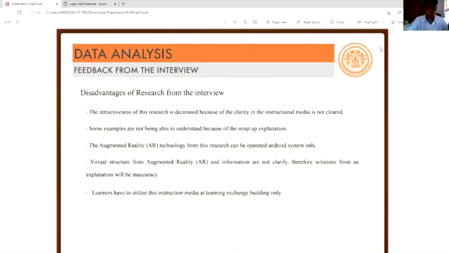Disadvantages of the research from the interview. The attractiveness of the research is decreased because the clarity of the instructional media is not clear. Some examples cannot be understood because of the wrap-up explanation. The augmented reality AR technology from this research can be operated on Android system only. Learners have to utilize the instruction media at the learning exchange building only.